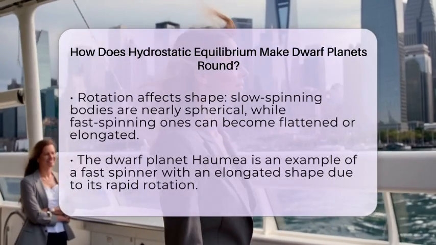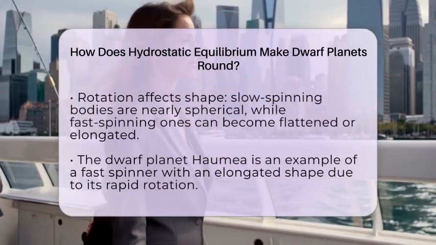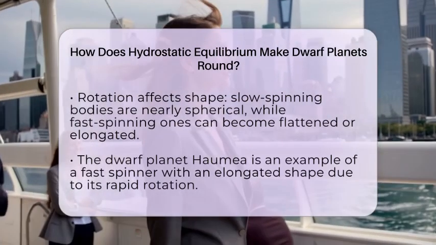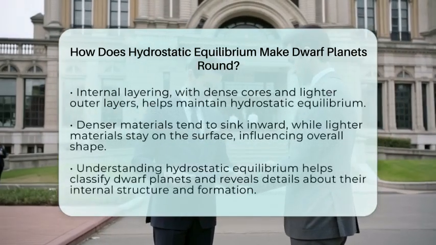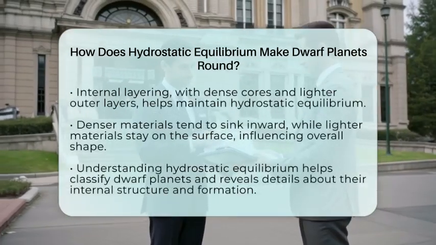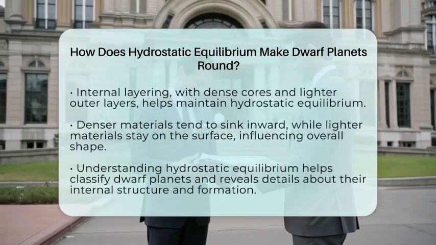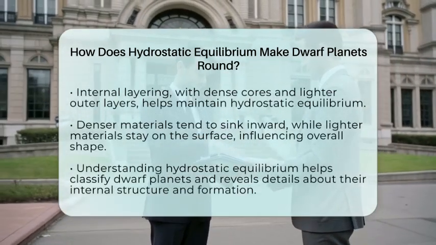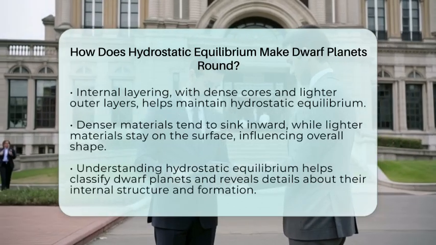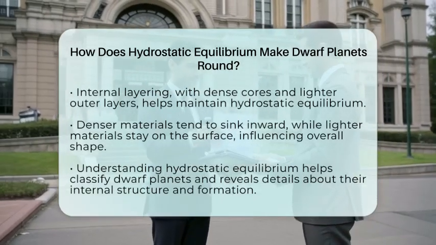Internal layering is another factor. Many dwarf planets have dense cores and lighter outer layers, like ice or rock. This layering helps them stay in hydrostatic equilibrium because the denser parts sink inward while lighter materials stay on the outside. Understanding hydrostatic equilibrium helps scientists classify dwarf planets.